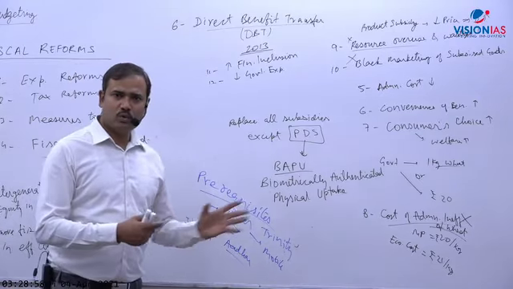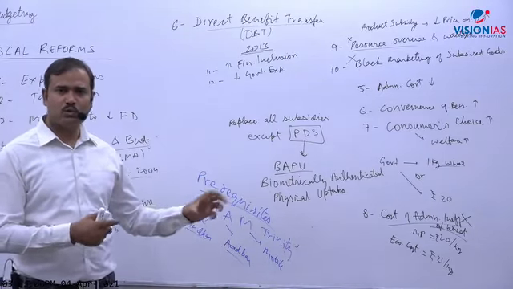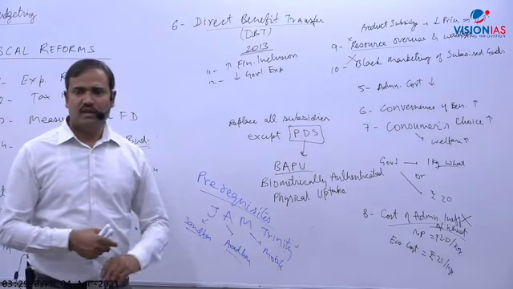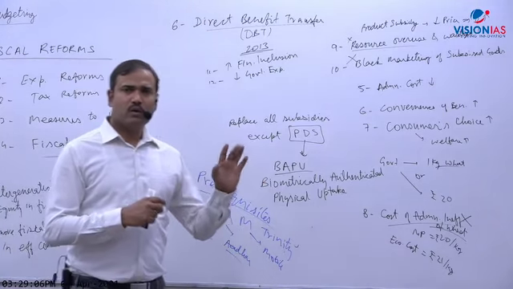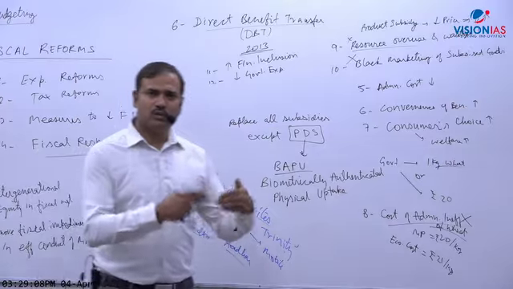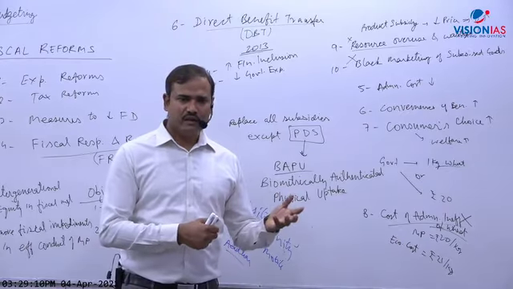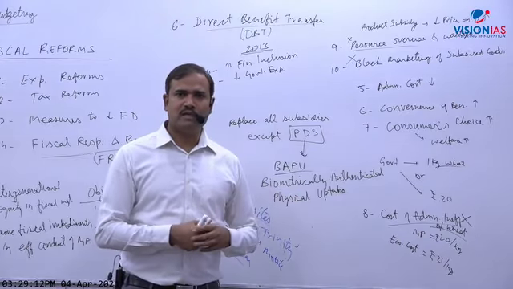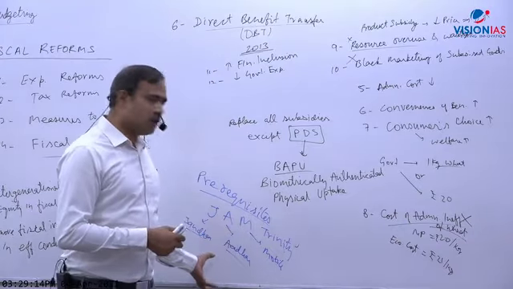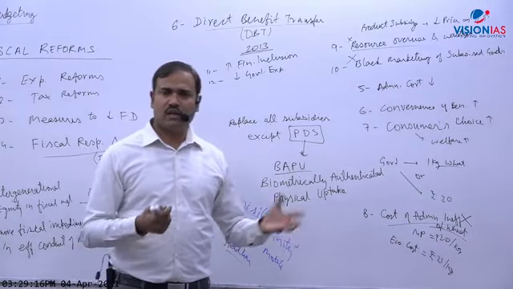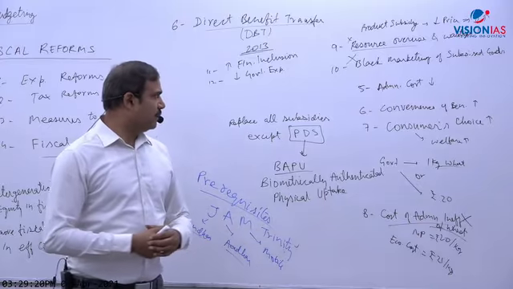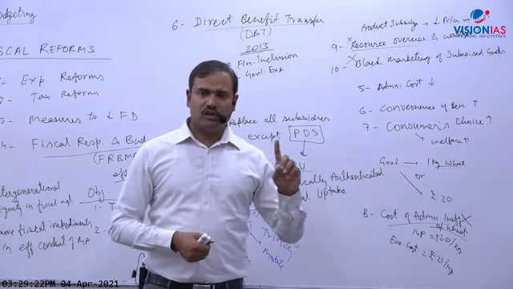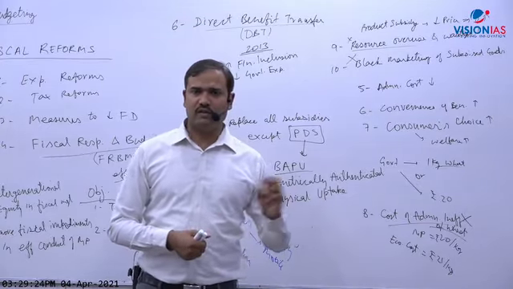The government has put much effort into these, and now most people have all these things. Almost 95% of people have Aadhaar and a bank account. So now you can see we are very close to implementing this with minimum problems. I think this won't be a major problem in the next 2, 3, 4 years. Almost all people should have Aadhaar and a bank account. Okay, so this is about DBT. We'll continue then after a break, after 10 minutes.